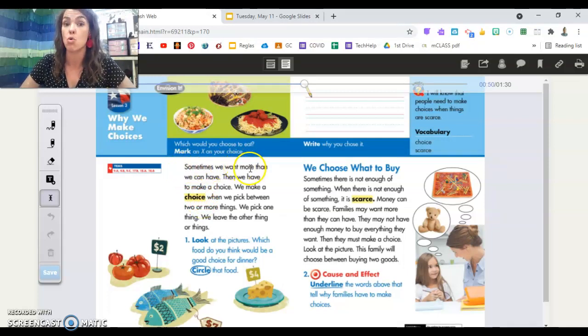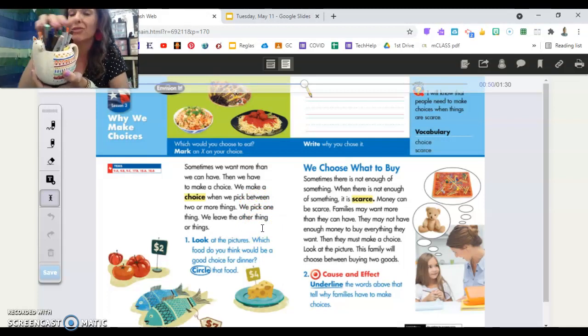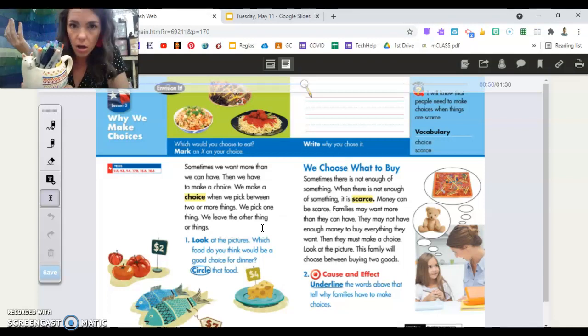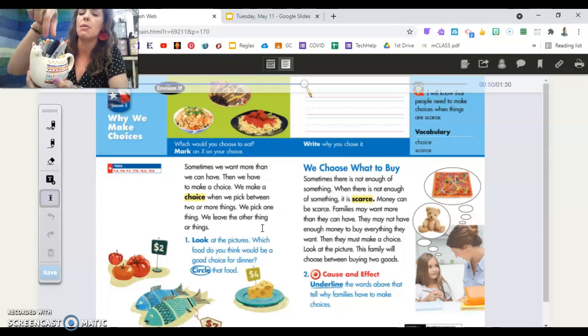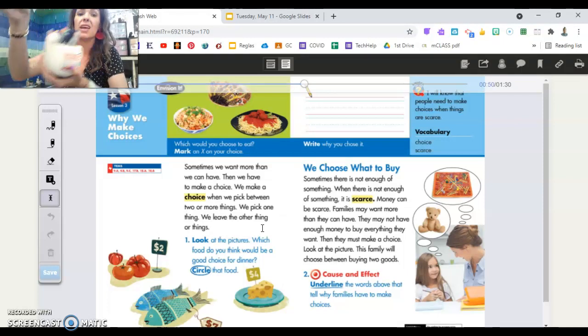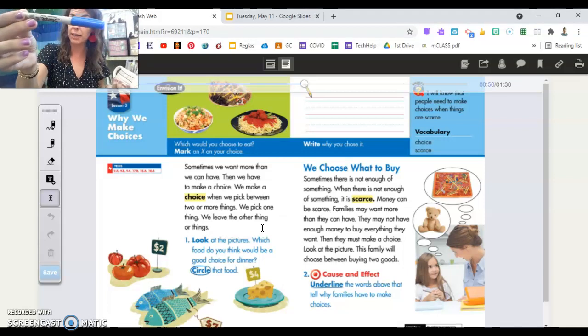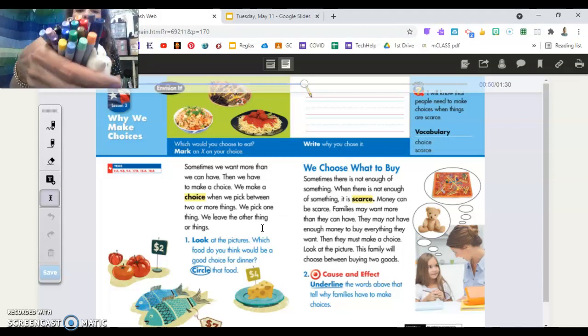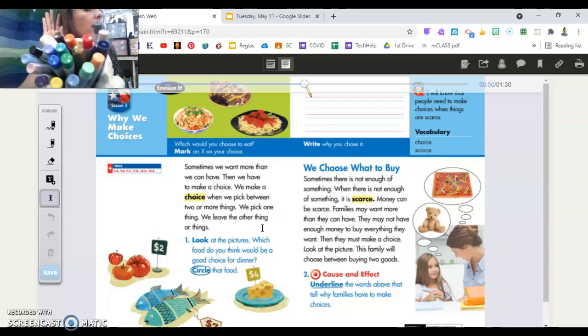Sometimes we want more than we can have. Then we have to make a choice. We make a choice when we pick between 2 or more things. We pick one thing and we leave the other thing or things. Like back here, I've got so many pens. When I go to write, I have to make a choice. There's lots to choose from. I can't take them all. I have to make one choice and pick one to use and leave the others. That's my choice. Look here at your options. Which would you choose? Tell me your color you would choose.